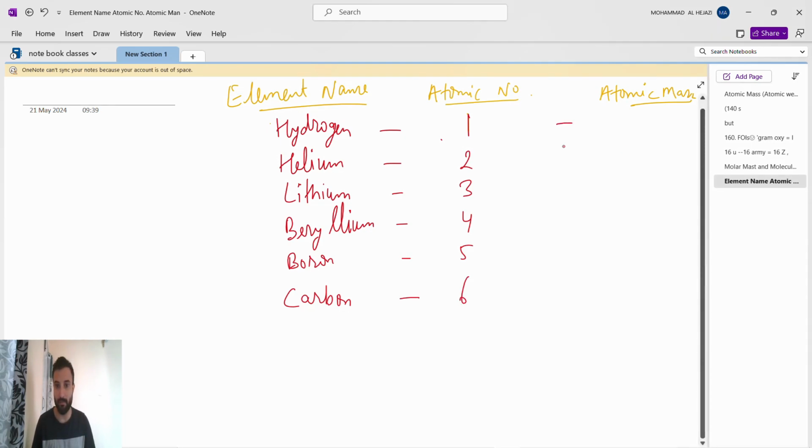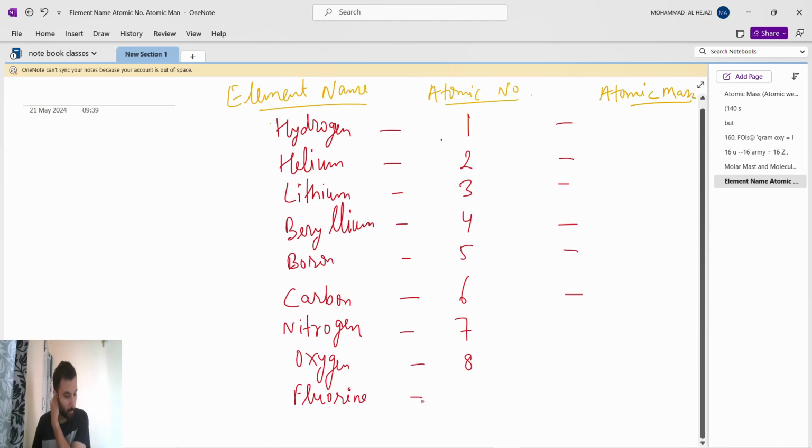This is what I will write, the atomic mass for all. The atomic mass is standard. Hydrogen, helium, lithium, beryllium, boron, carbon, nitrogen, oxygen. Nitrogen is 7. Then oxygen is 8. Carbon, nitrogen, oxygen, fluorine. Fluorine is 9. Then next is the noble gas neon. Neon is 10. Write till here, then on the next page we will write.